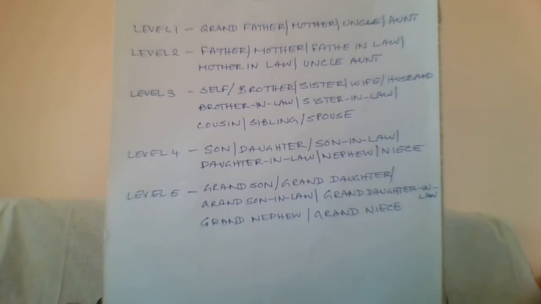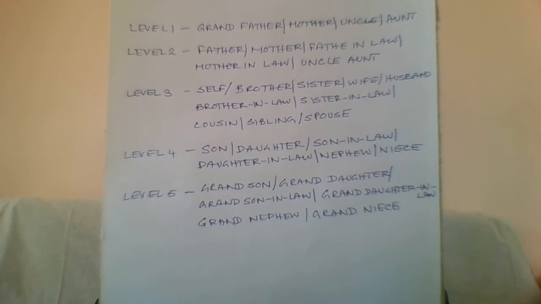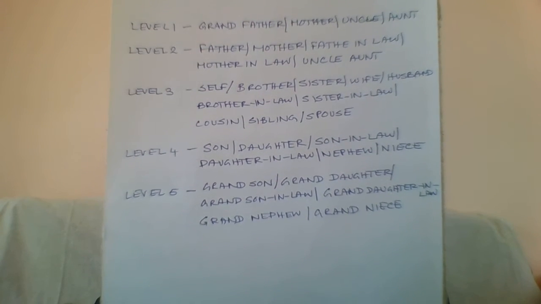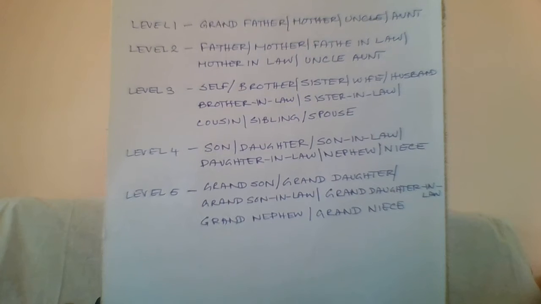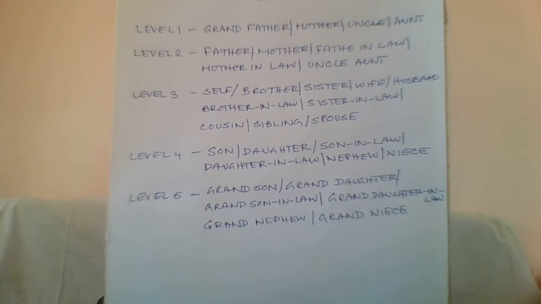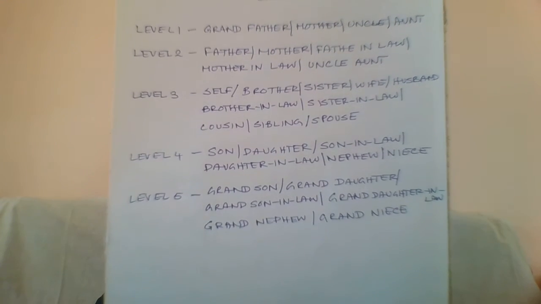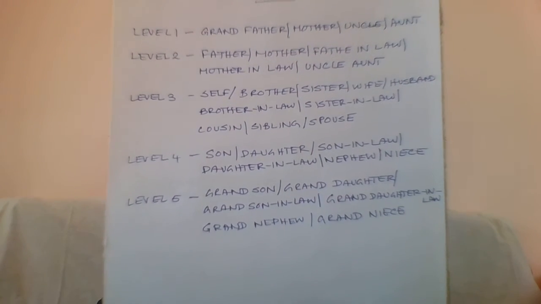And two generations younger to you are grandson, granddaughter, grandson-in-law, granddaughter-in-law, grandnephew and grandniece. If you understand this tree diagram and draw it for any question, you can answer the question very easily. Now let us look at two questions and see how best we can answer them.